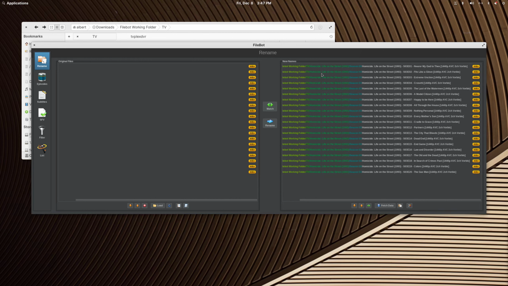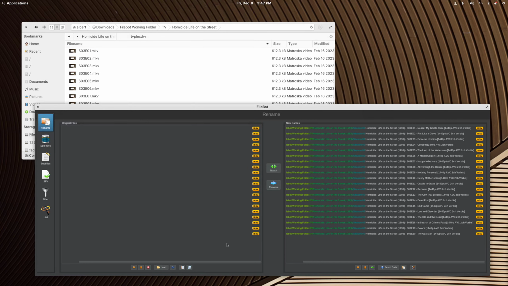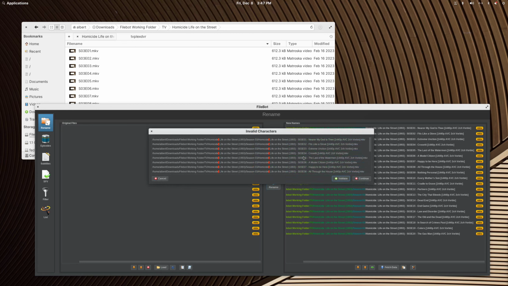Homicide space Life on the Streets, but of course Filebot will ask you about that, and you'll choose to validate the choice to strip that out, and I think that's a better series name than having the hyphen in there. And of course my expression grabs some media characteristics from the file through the help of MediaInfo and throws that into brackets, and Plex's TV series naming guide tells us that anything in brackets gets ignored by the Plex scanner. So if we go in here, I'm going to hit rename, and now this is going to create the